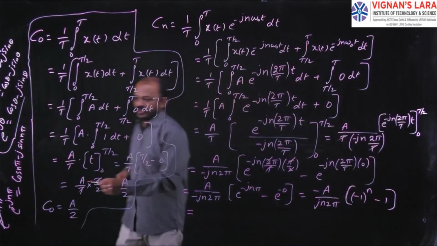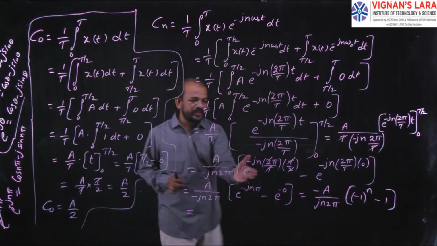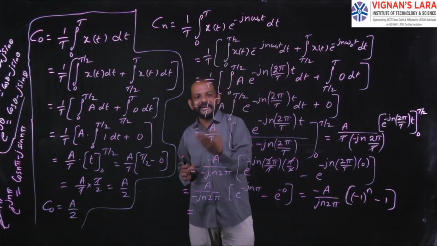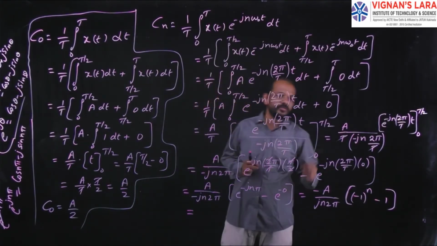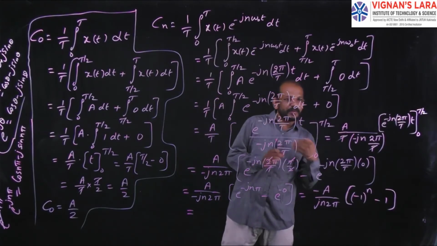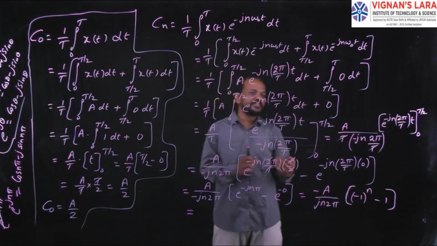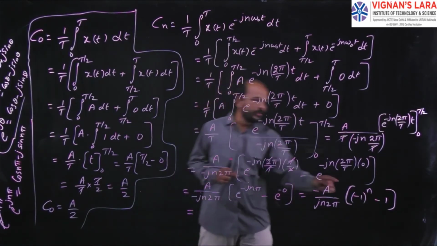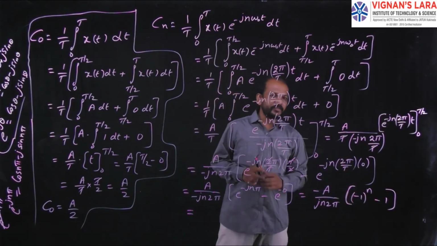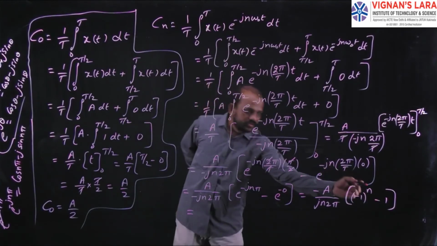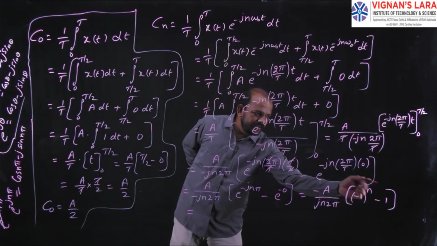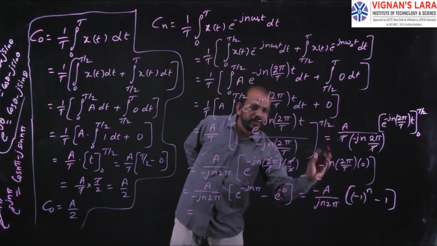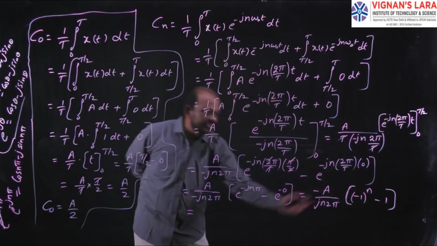Simply by using this formula, this can be converted into cos n pi, and we know the value of cos n pi is plus or minus 1. Based on the value of n, in some cases it will be plus and in other cases minus, so I have written that as (-1)^n. Here, if n is even, the value is 0. If n is odd, we have the value.